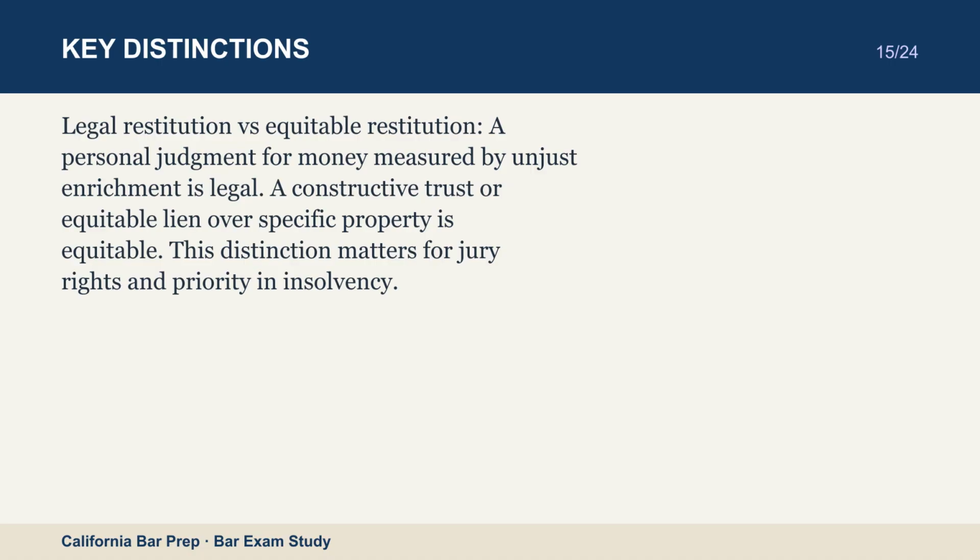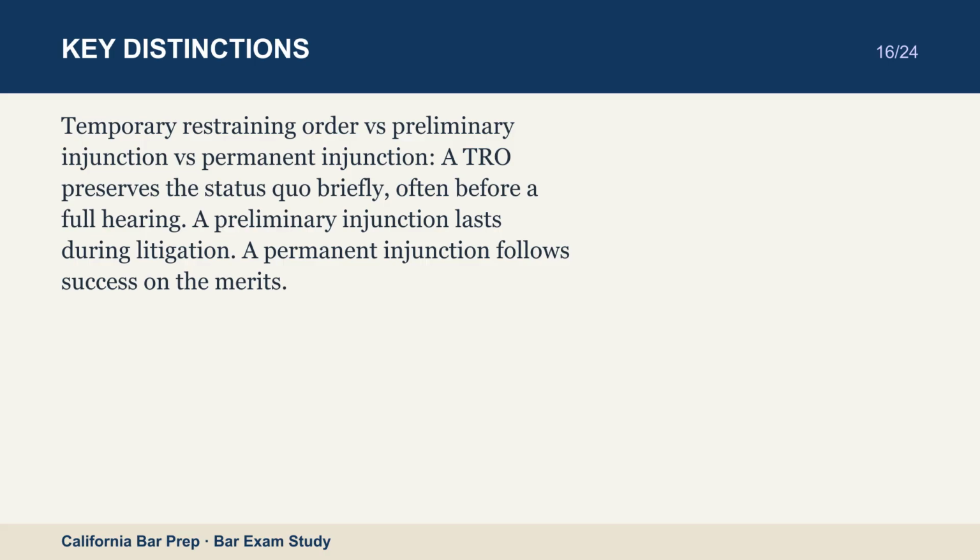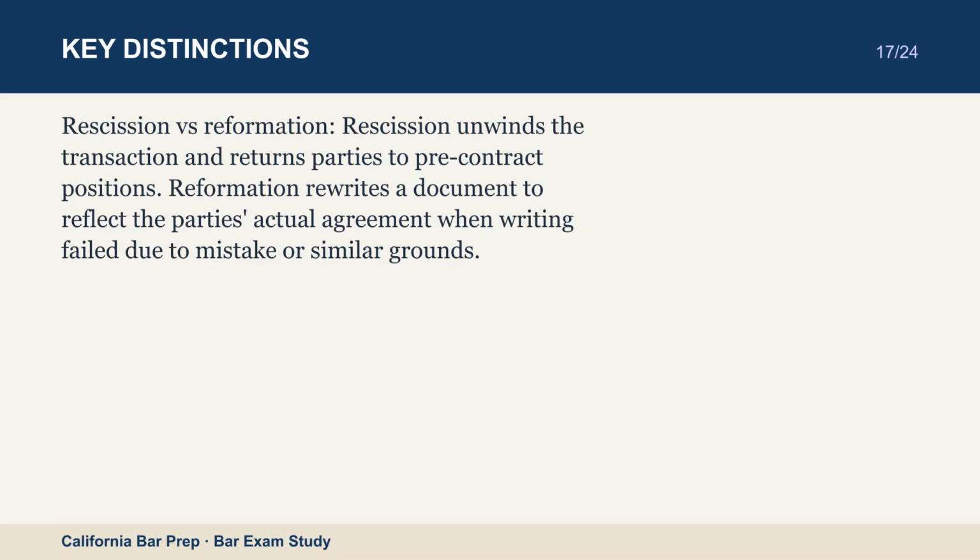Temporary restraining order versus preliminary injunction versus permanent injunction. A TRO preserves the status quo briefly, often before a full hearing. A preliminary injunction lasts during litigation. A permanent injunction follows success on the merits. Rescission versus reformation. Rescission unwinds the transaction and returns parties to pre-contract positions. Reformation rewrites a document to reflect the parties' actual agreement when writing failed due to mistake or similar grounds.